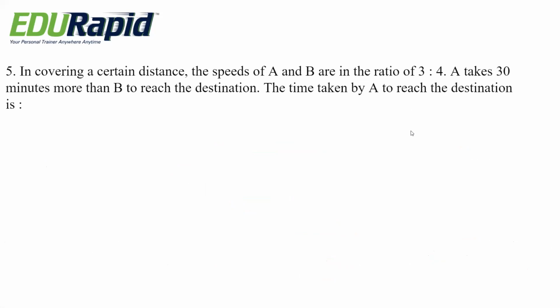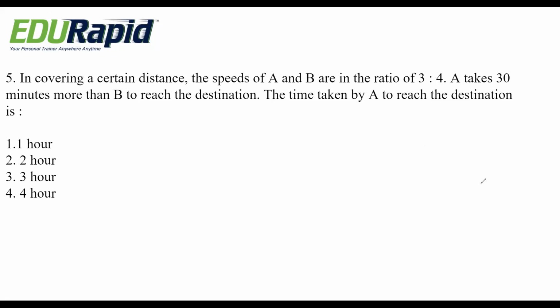Next question. In covering a certain distance, the speeds of A and B are in the ratio of 3:4. A takes 30 minutes more than B to reach the destination. The time taken by A to reach the destination is how much? Options are 1 hour, 2 hour, 3 hour, 4 hour. They have given the ratio. Okay, A is to B, ratio of speed is how much? 3:4 they have given.